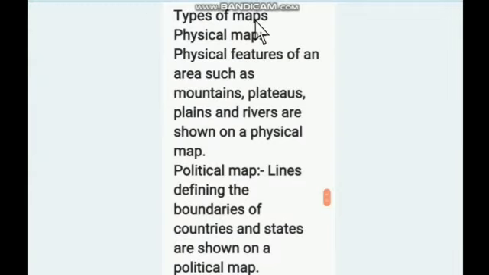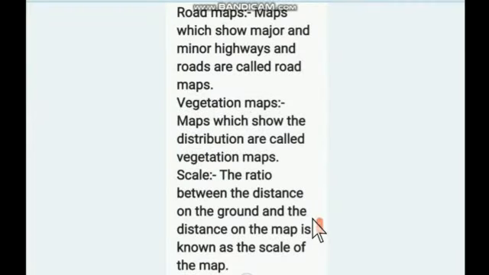Types of maps. Physical map. Physical features of an area such as mountains, plateaus, plains, and rivers are shown on a physical map. Political map. Lines defining the boundaries of the countries and states are shown on a political map. Road map. Maps which show major and minor highways and roads are called road maps. Vegetation map. The natural vegetation in a region is shown on vegetation maps.